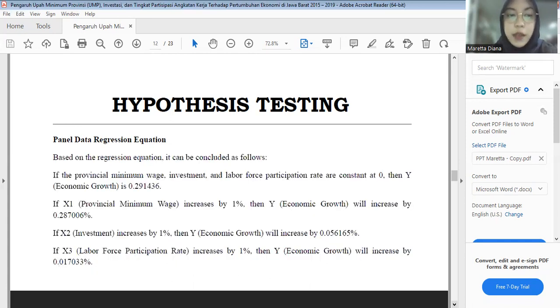So based on the regression equation, it can be concluded as follows. If the provincial minimum wage, investment, and labor force participation rate are constant at 0, then Y, economic growth, is 0.291436.